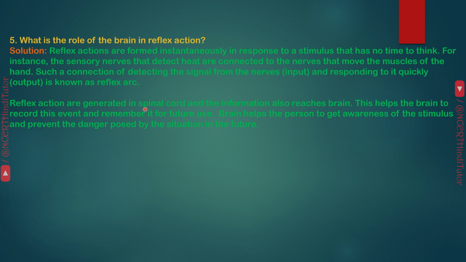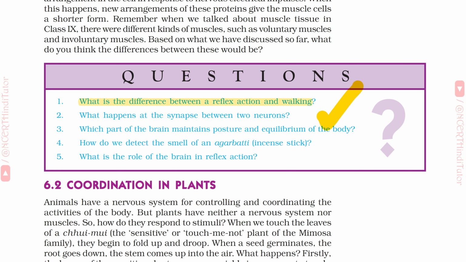Reflex action is generated in the spinal cord and the information also reaches the brain. This helps the brain to record this event and remember it for future use. The brain helps the person to get awareness of the stimulus and prevent the danger posed by the situation in the future. Friends, we have done all these question answers.